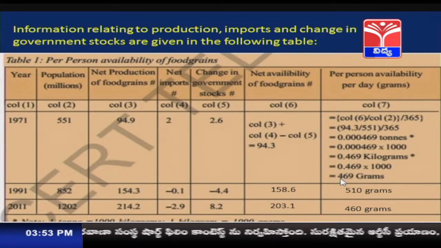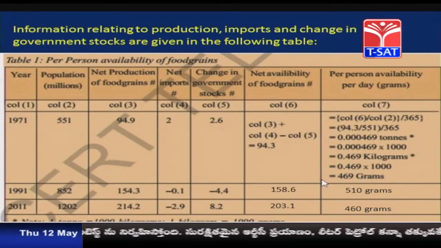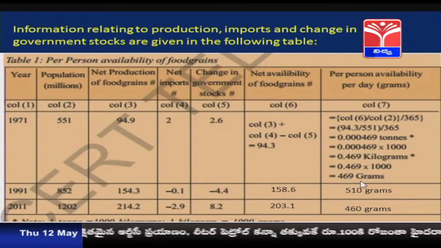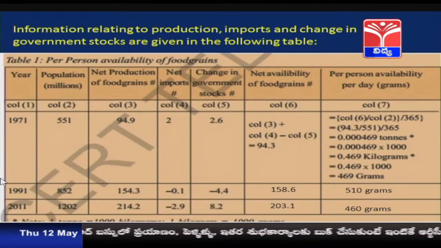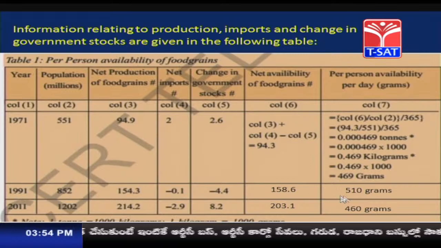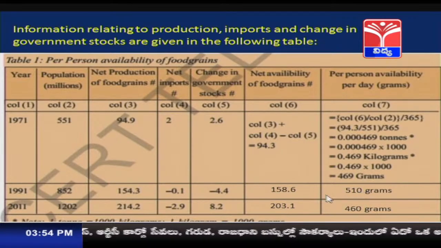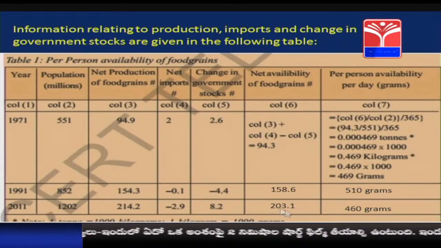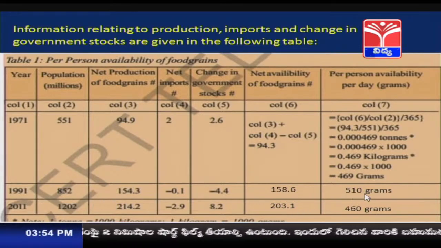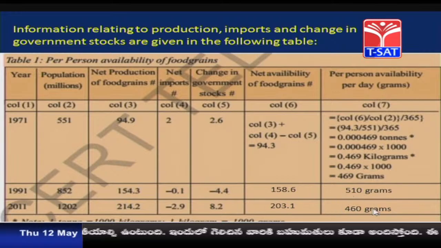That is, per person only 469 grams of food is available per day. Similarly, in the year 1991, if we calculate the net per person availability, it is only 510 grams per day, and in the year 2011 it is 460 grams of food grains.